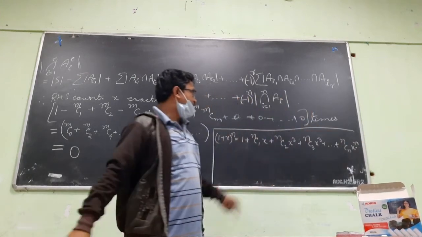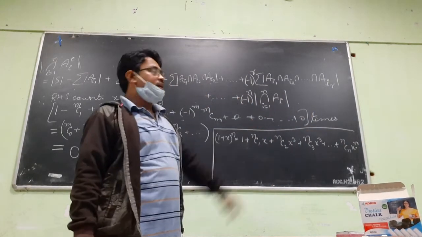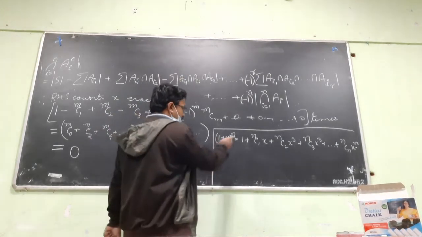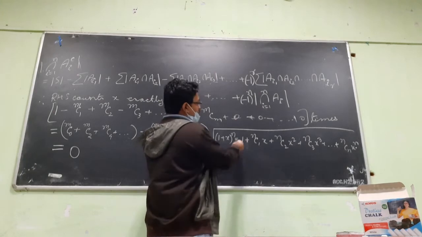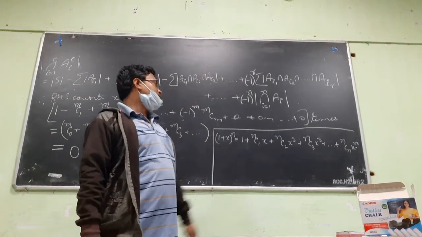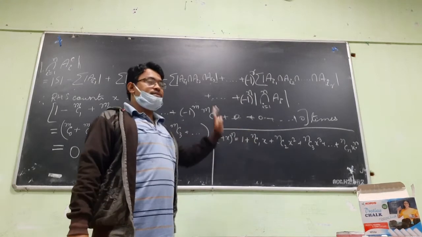This is an identity, true for all values of x. This is the binomial theorem. In higher secondary this is taught, and in Olympiad it is sometimes required as well.